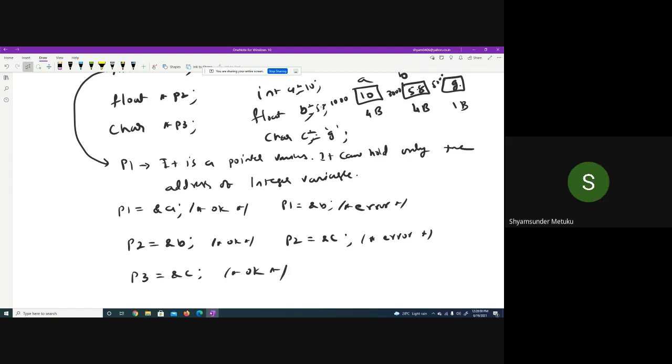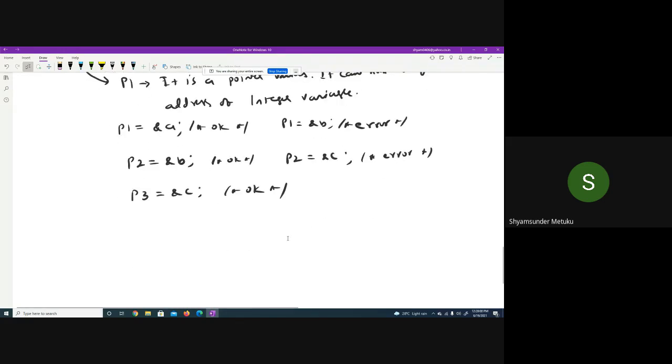Yes, sir. So you must be very careful while trying to print or assign the addresses of the different variables. In the declaration itself, you must be very careful. The pointer which I am going to declare, if it is going to take the address of an integer or a float or a character, then only the corresponding declaration must be done. Now the question is whether p1 belongs to the integer pointer, p2 is a float pointer, p3 is a character pointer. Agreed or not? Yes, sir.